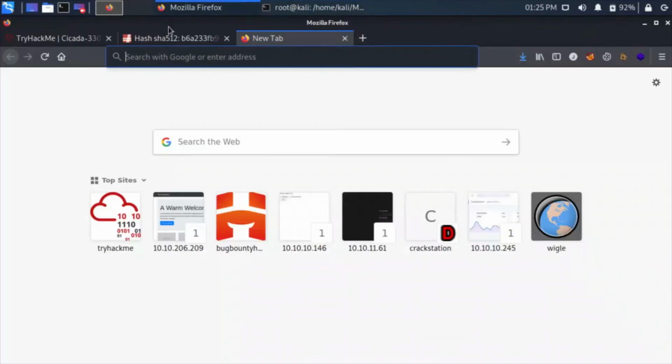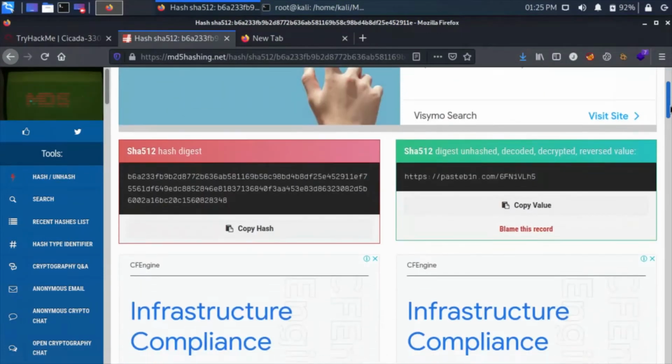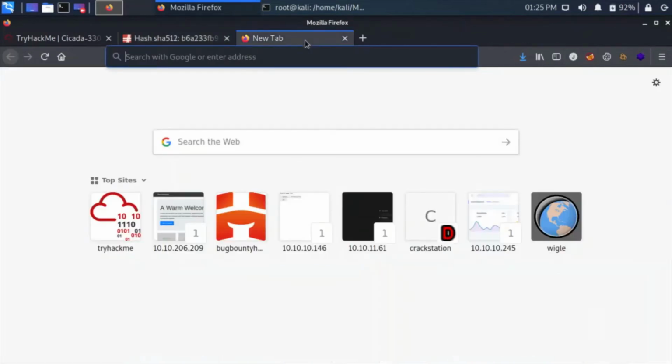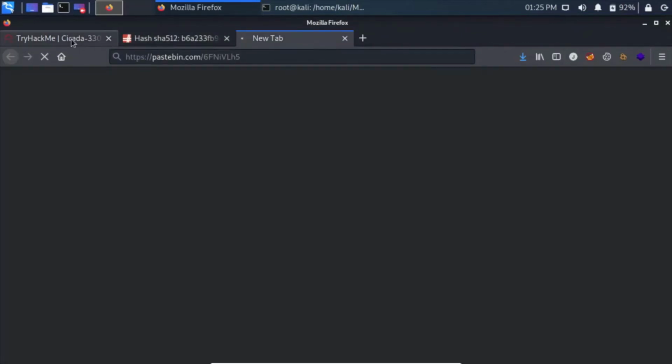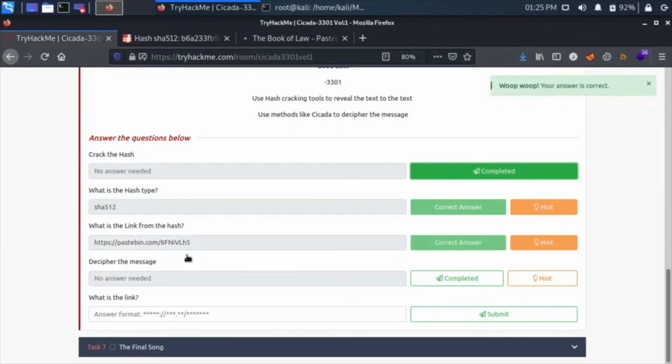Let's see if it has cracked or not. Okay, it has given us a link, so let's go to that link. Let's paste it in here as well. Okay, now we have cracked the hash link we have found. Decipher the message.